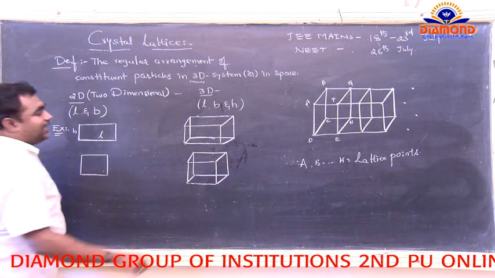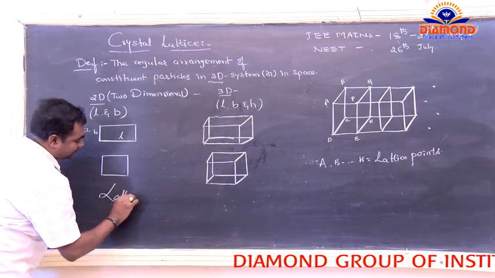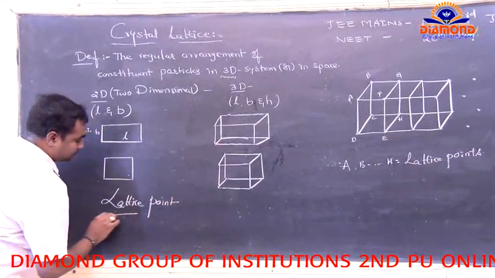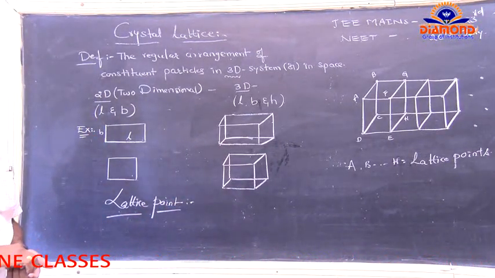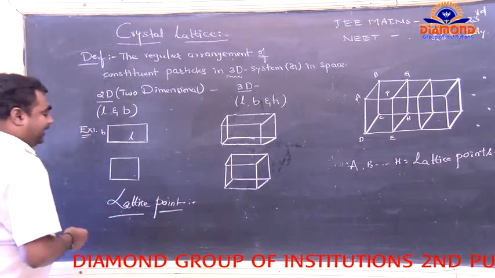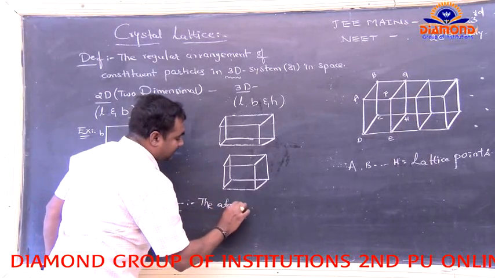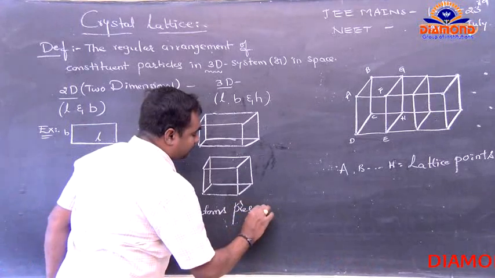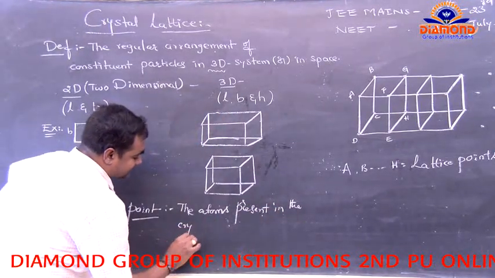Now come to the lattice points. What is the definition of the lattice point? Simply, the atoms present in the crystal lattice.